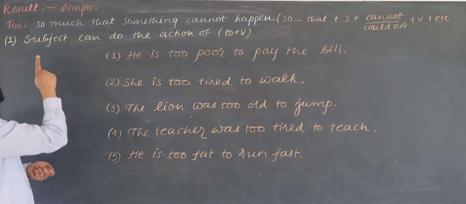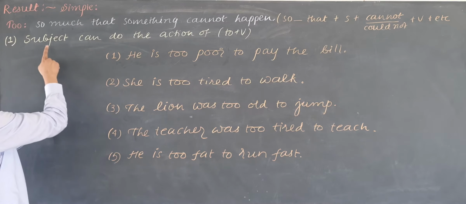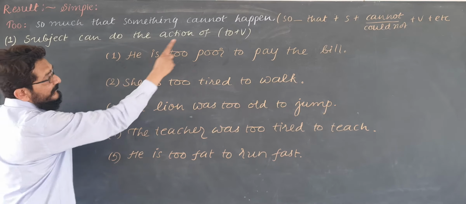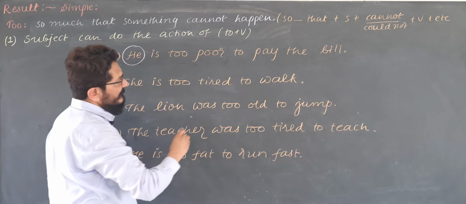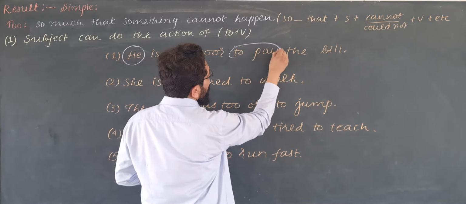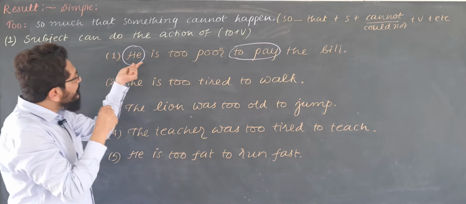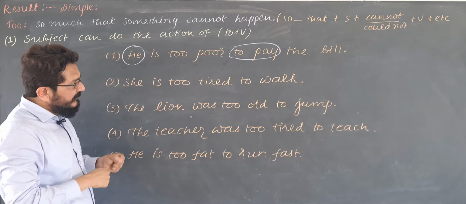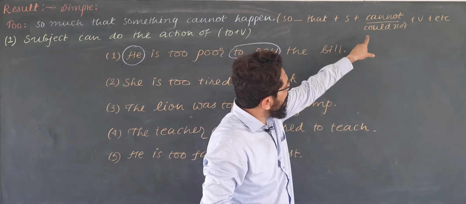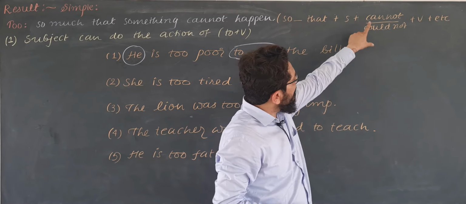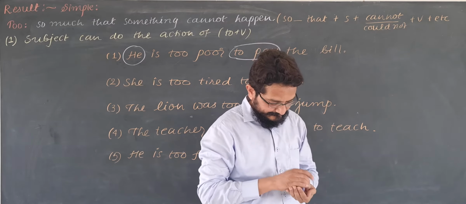See, too can occur in sentence in four ways. The first one is subject can do the action of infinitive. Now see, this is subject. He is a subject. And infinitive is here, to pay. The action of paying the bill is supposed to be done by he. In this case, the formula should be like this, so that subject cannot or could not, verb. Cannot if it is non-past, could not if it is a past tense.